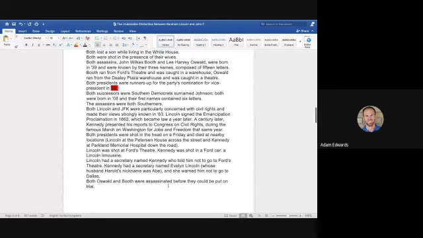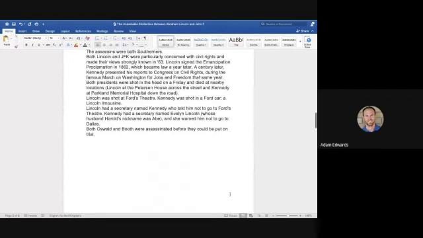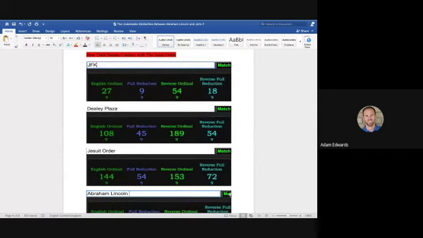Both Oswald and Booth were assassinated before they could be put on trial. I wonder why, because they were innocent. Straight up innocent. These presidents were murdered by the numbers, by the Jesuit order. How their names connect with the Jesuit order.